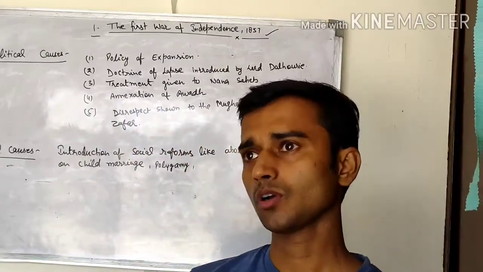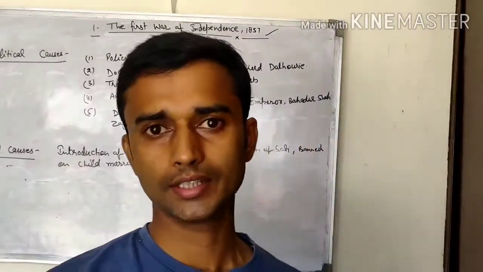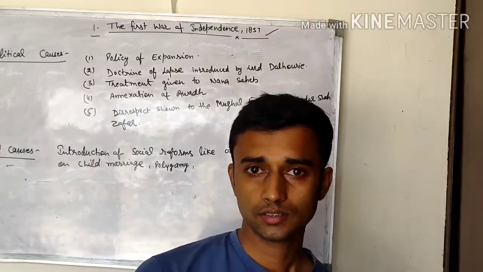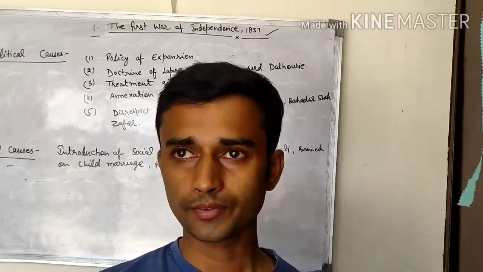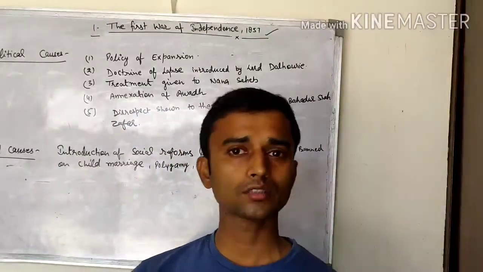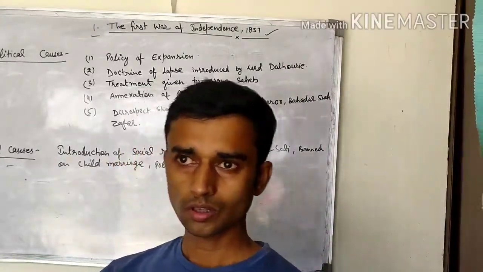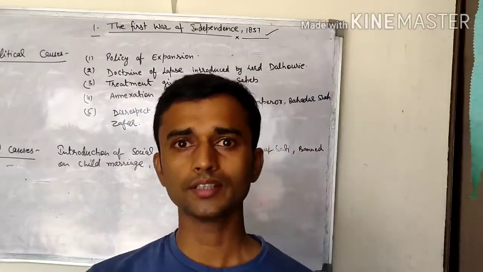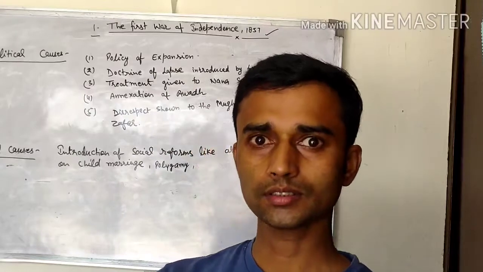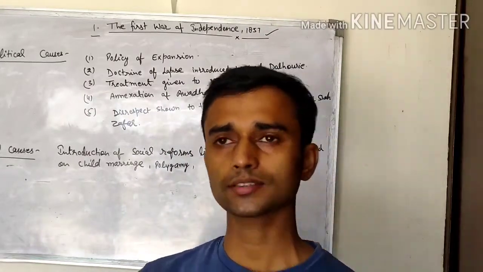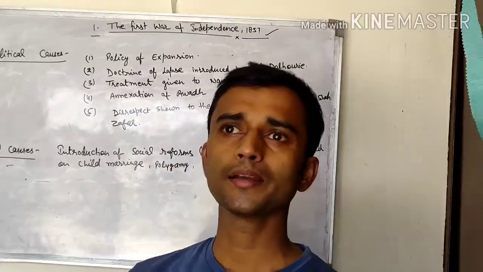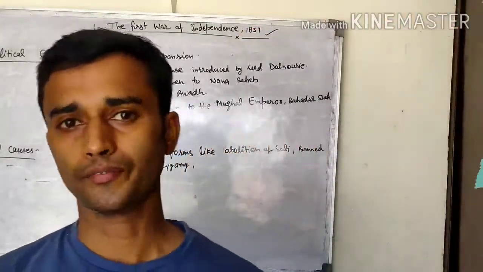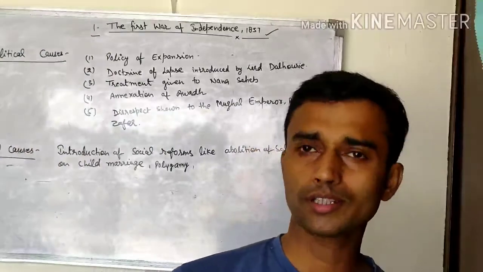So many types of problems were created by the Britishers in India. They interfered in our personal administration and our internal matters. So finally, the dissatisfaction level increased day by day, and one day the revolt of 1857 happened. So today we will all discuss that.